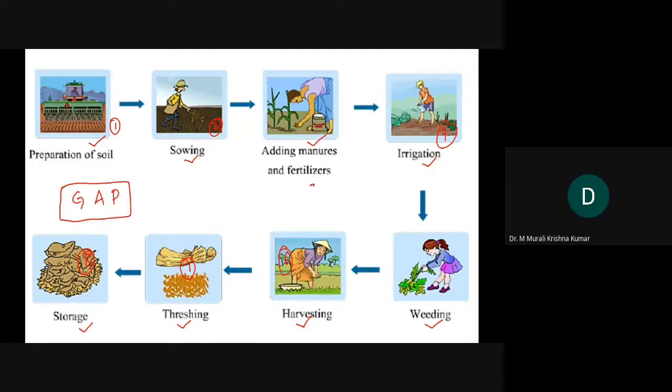That's the reason why the third phase and the fifth phase, where we are adding manures and fertilizers, and where we are trying to protect the plants by weeding out unnecessary plants, and where we also have to take into consideration pest control, matter. These are the two places, the third stage as well as the fifth step. In these two phases, you can see extensive usage of chemicals.